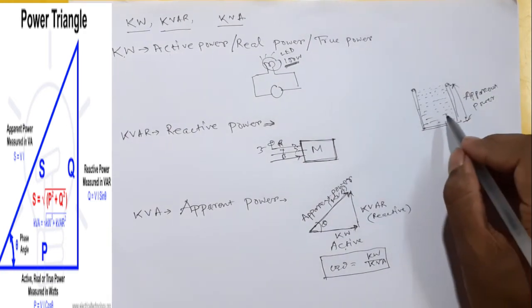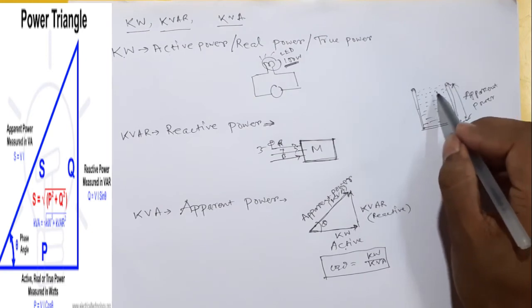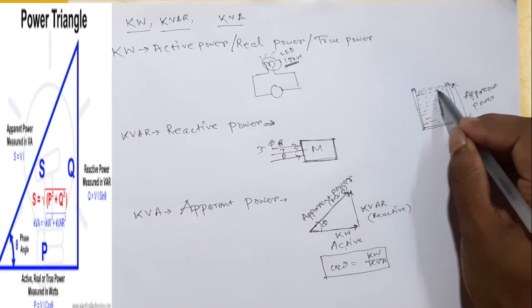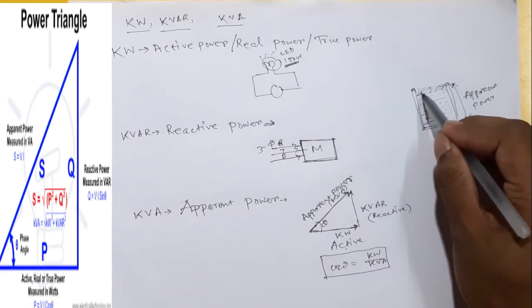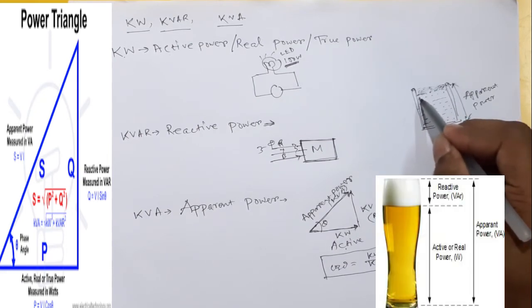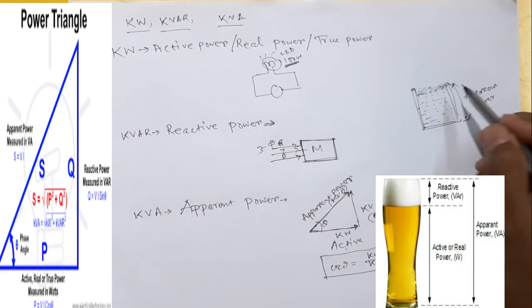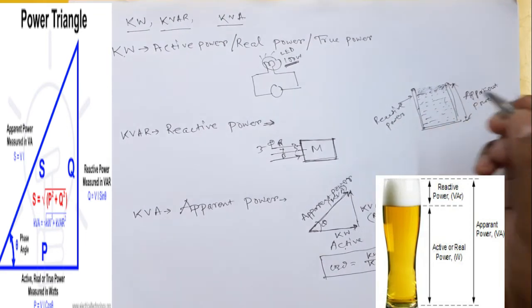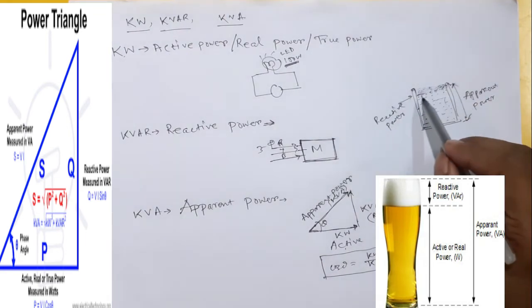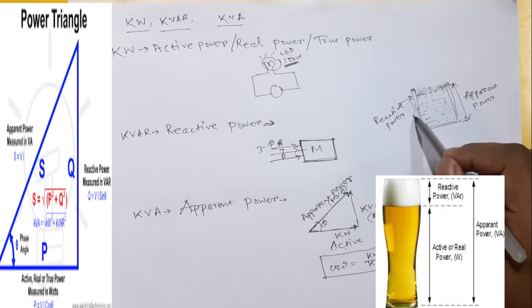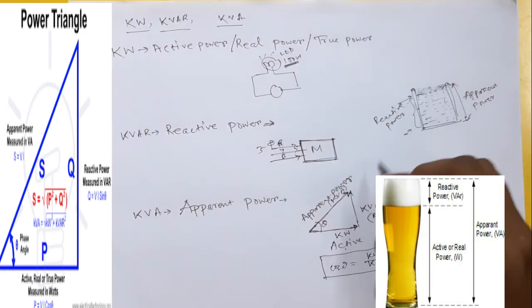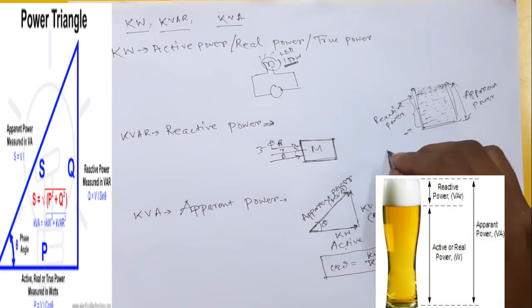and at that time you have seen that in the upper portion of the glass, something like bubbles is surrounded, which is not in a solid form of liquid. This is reactive power. And those in a solid form of liquid, that we can say is the active power.